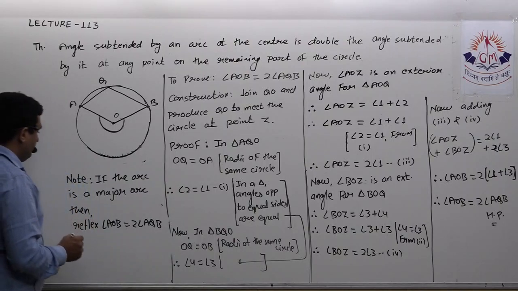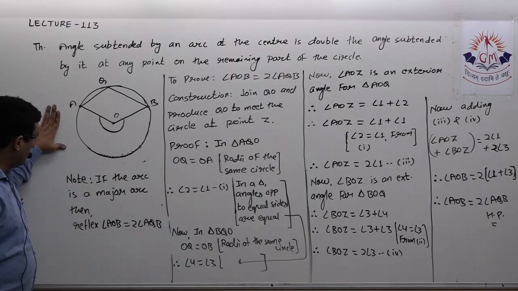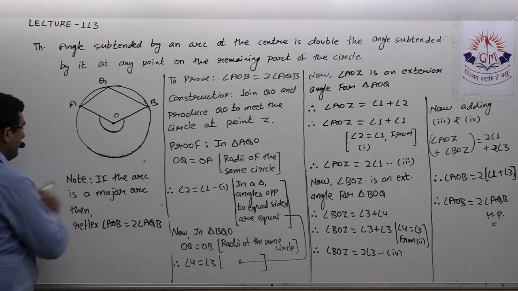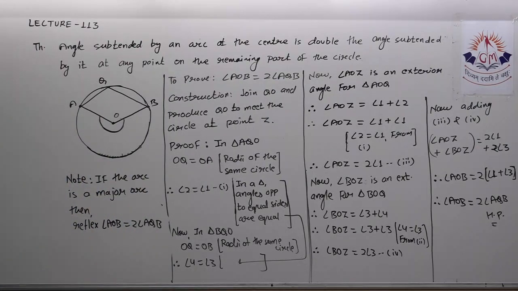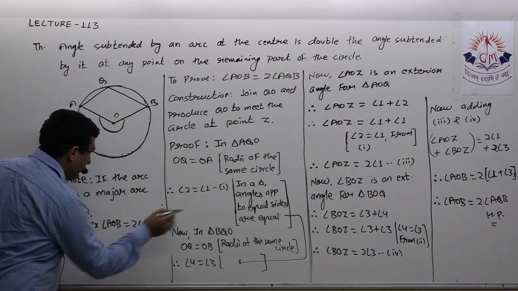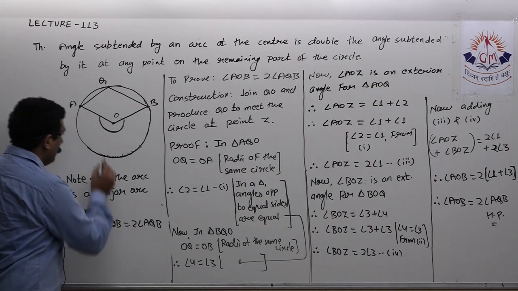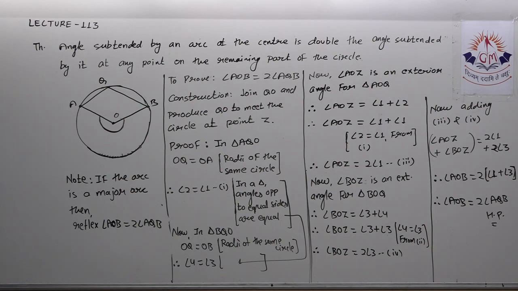After completing this theorem, this diagram and this statement, note down this and then we'll see the next theorem. This is also true for the semicircular arc, but for the semicircular arc the result remains the same, so you can go with this directly. For the major arc we have to make a small change. That's why I give you the note. The proof remains the same, only there is a change in the diagram.